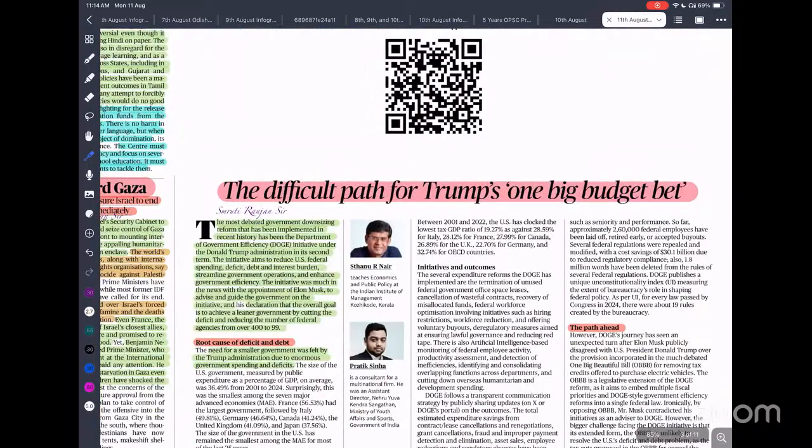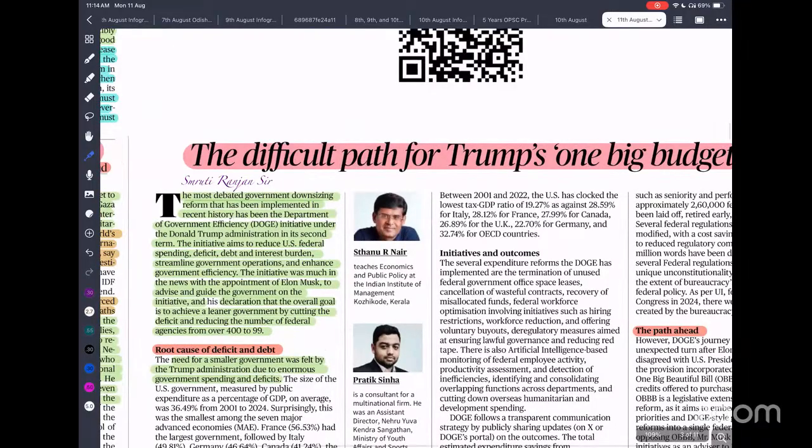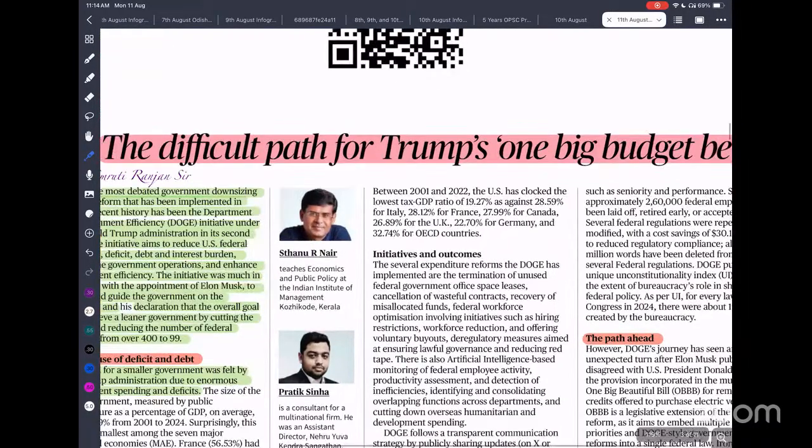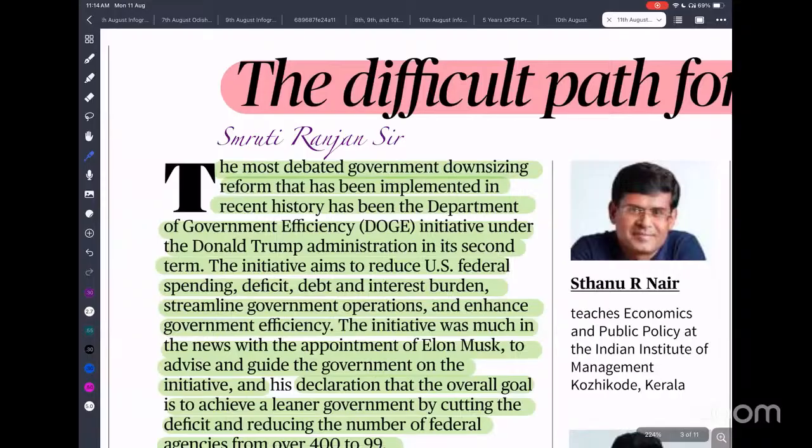Next is the difficult path for Trump's one big budget bet. Dear students, this article is not very important for our examination, but one thing is very important: the Department of Government Efficiency, what is called DOGE. DOGE is very important because they can ask which government initiative, something like that. The Department of Government Efficiency initiative under the Donald Trump administration's second term aims to reduce U.S.